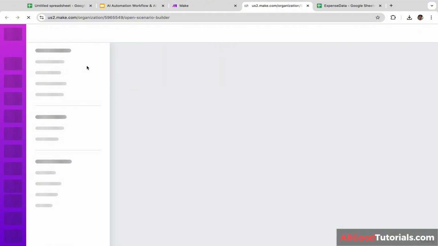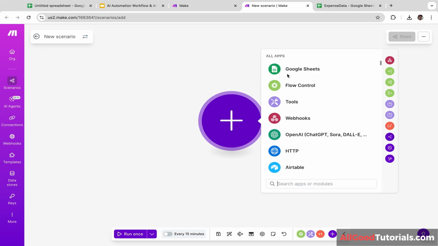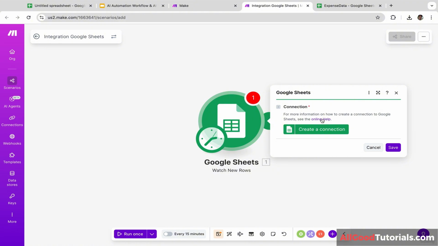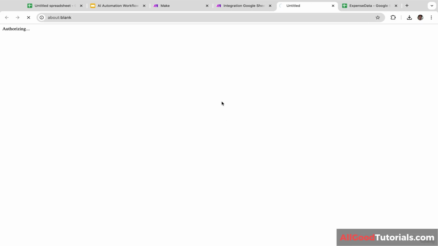You can build the AI automations from scratch, or you can also use one of these templates. There are many templates that you can use and customize. Okay, I'm going to start building the AI automations from scratch. Let's click this Start Building and you will be redirected to this page. This is the editing page. Okay, firstly, we're going to add Google Sheets. So let's click this and let's click Google Sheets. And I'm going to select Watch New Rows. Next, we are going to create a connection. So we're going to connect our Google Sheet account with make.com. So let's click this. And I'm going to click Sign In with Google.